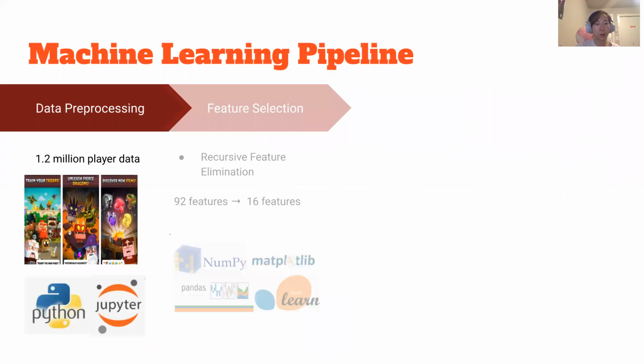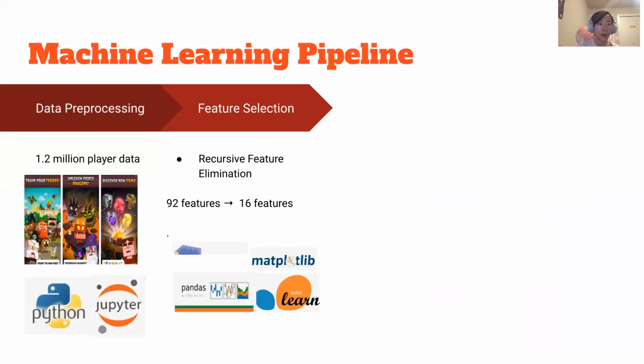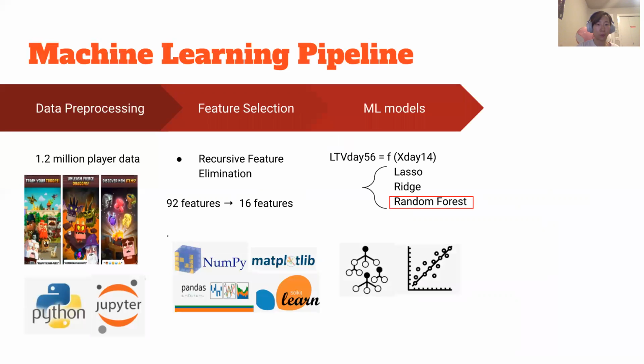As my data has over 90 features, which could potentially lead to overfitting and poor model performance, I applied a recursive feature elimination technique that reduced my features from 92 to 16. Then I applied a random forest model that takes in a player's day 14 gameplay metrics and outputs their predicted day 56 lifetime value. I chose random forest over linear regression for several reasons.